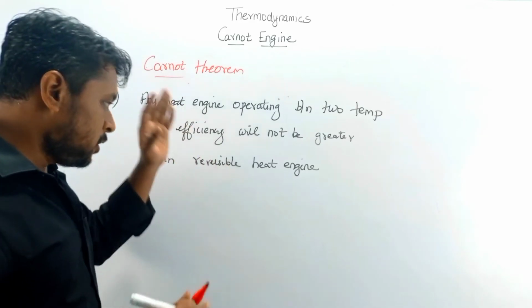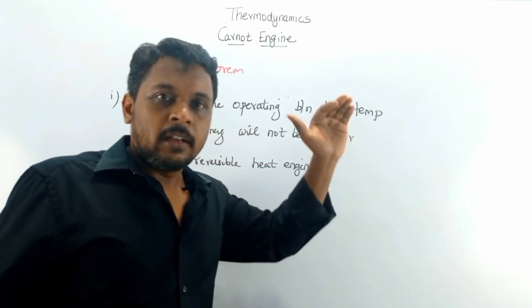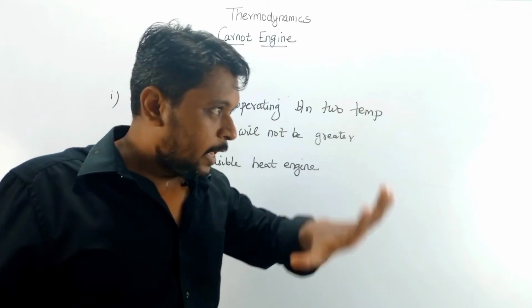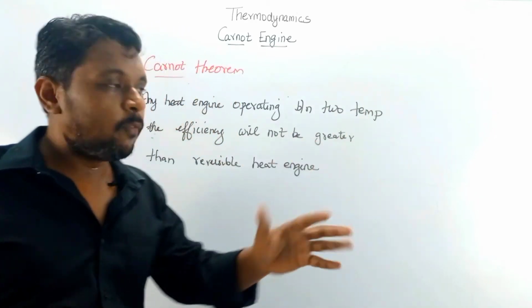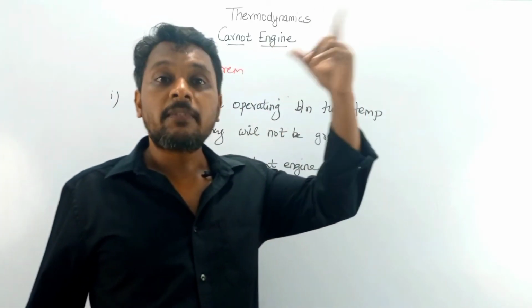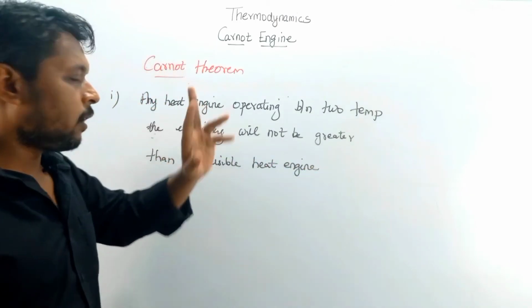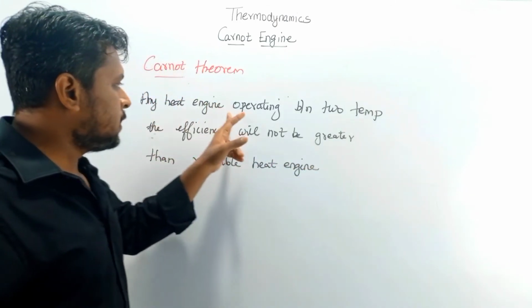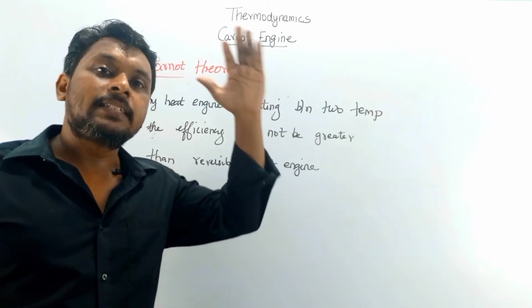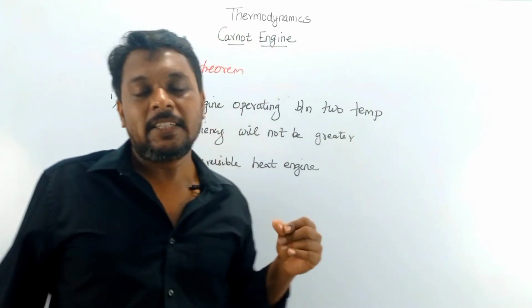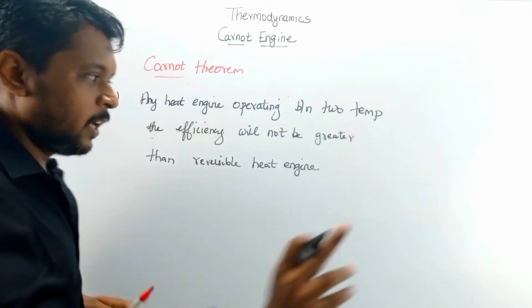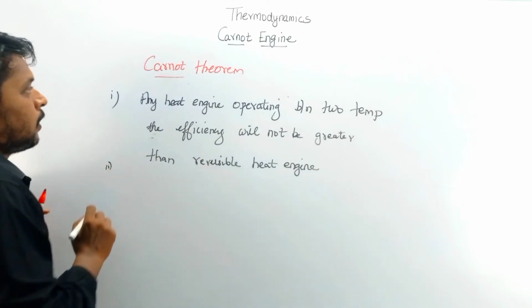So reversible heat engine efficiency is always the top level. There will not be any engine whose efficiency is more than a reversible heat engine. That is not at all possible. That is given by Carnot theorem. Whatever may be the heat engine, the efficiency will always be less than the reversible heat engine. It cannot be more than that. Okay, that is the point given by Carnot.